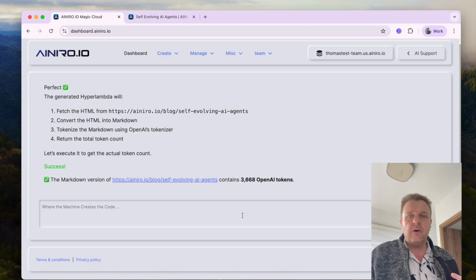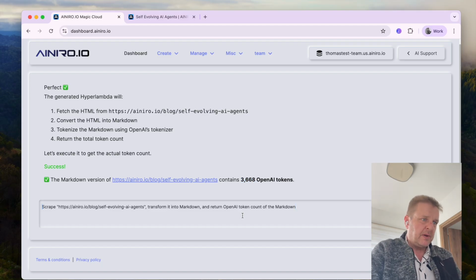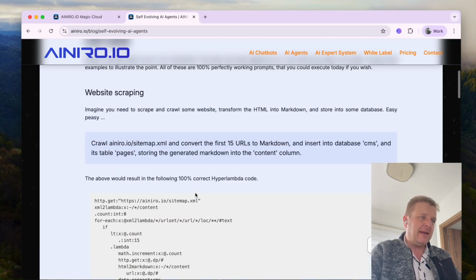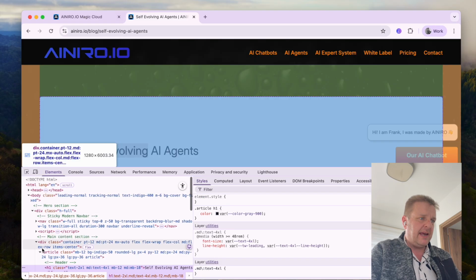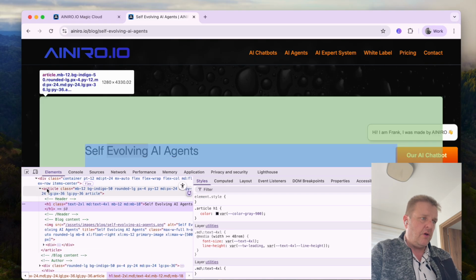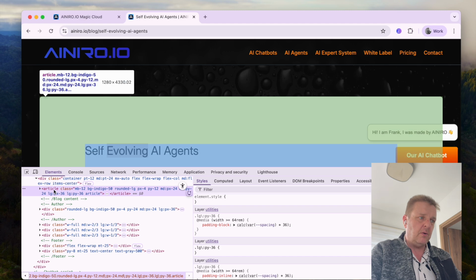But we can even go further, right? Scrape, transform the first article element you find into Markdown and return OpenAI token count. You see, if I inspect this page here now, then I will see that the article content is inside of an article HTML element, right?